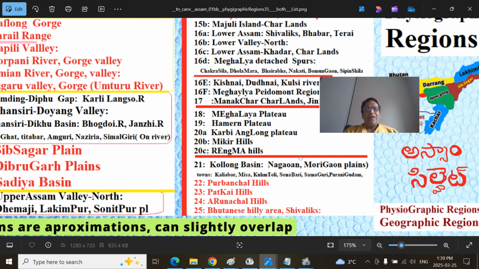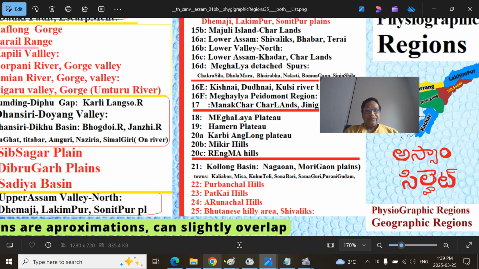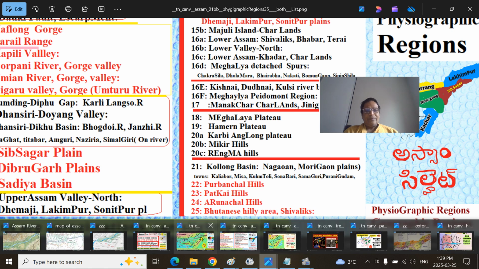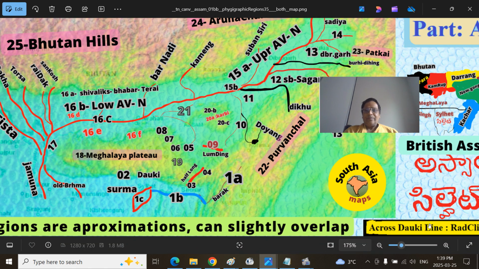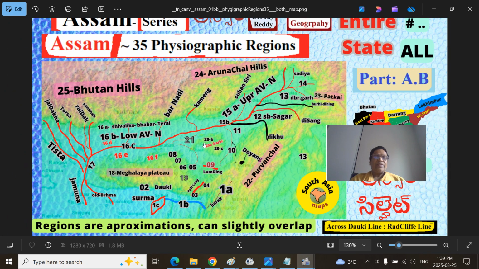Then we broadly talk about the Purbanchal Hills, the Patkai Hills, the Arunachal Hills and the Bhutanese hilly areas of these Shivaliks. So this is the Kalang River Basin, the Kalang Valley, a small valley.